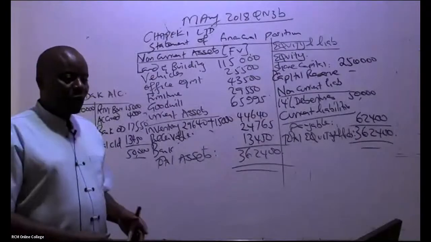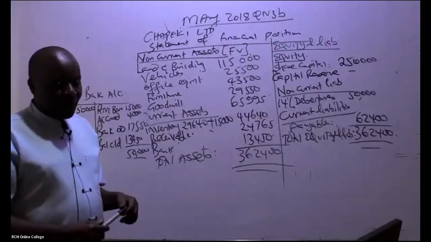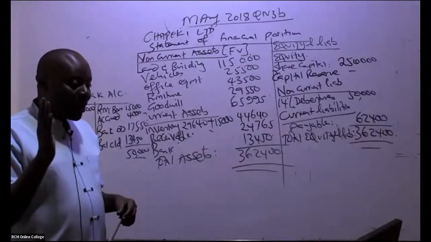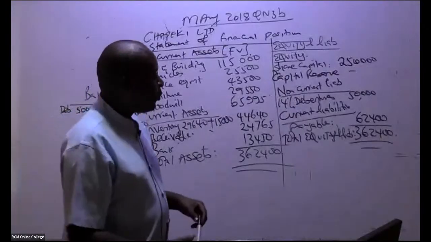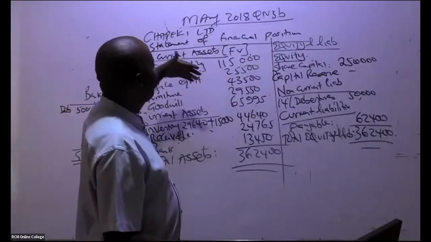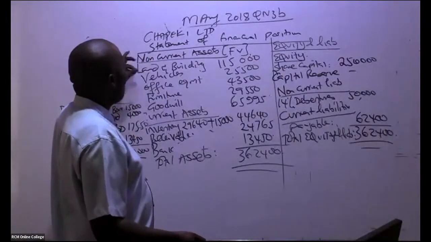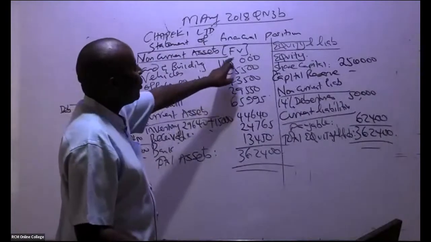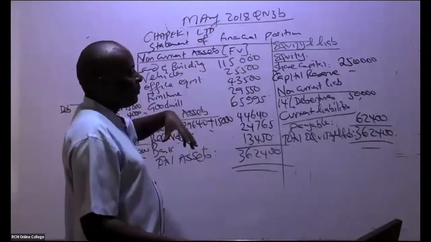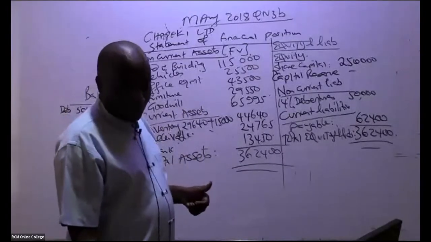But in an exam situation, it will be very hard for you to balance that question within the time. It has taken me more than 1.5 hours to do this. For you, maybe you have forgotten all the other procedures. But you see Roman 2, where they want you to put Chapeki Limited's statement of financial position, some of these things you don't even need any workings. You can go and post them and you'll be able to pass.